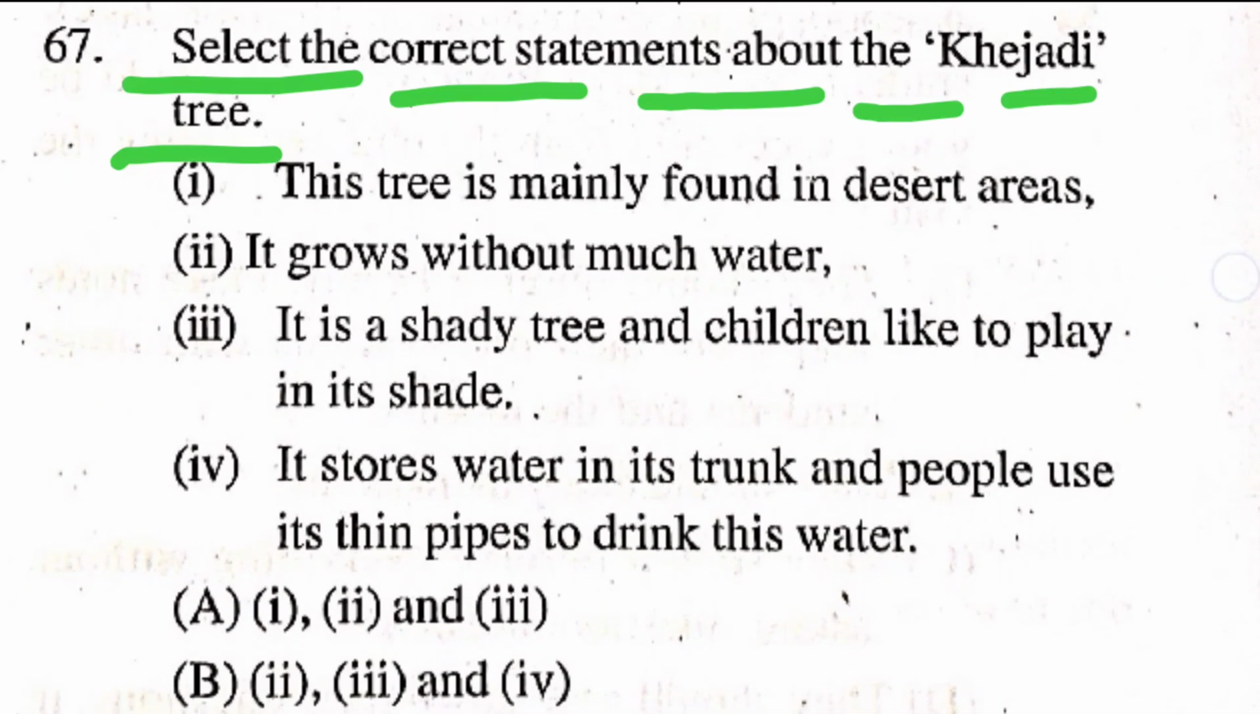Question number 67. Select the correct statement about the khejadi tree. Option 1. This tree is mainly found in desert area. Option 2. It grows without much water. Option 3. It is a shady tree and children like to play in its shade. Option 4. It stores water in its trunk and people use its thin pipes to drink this water.